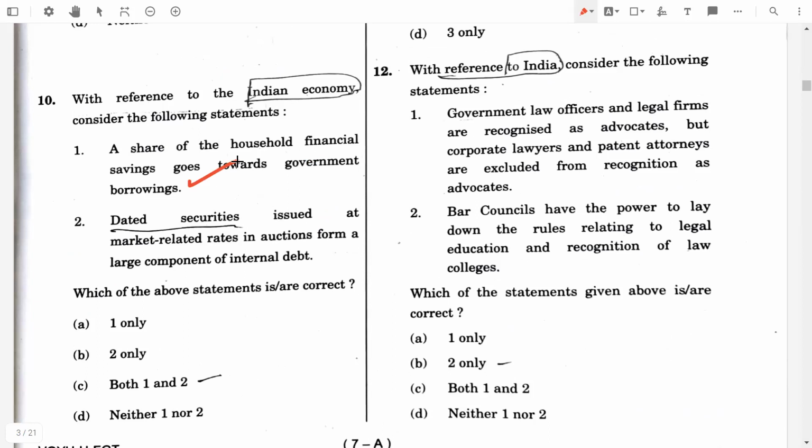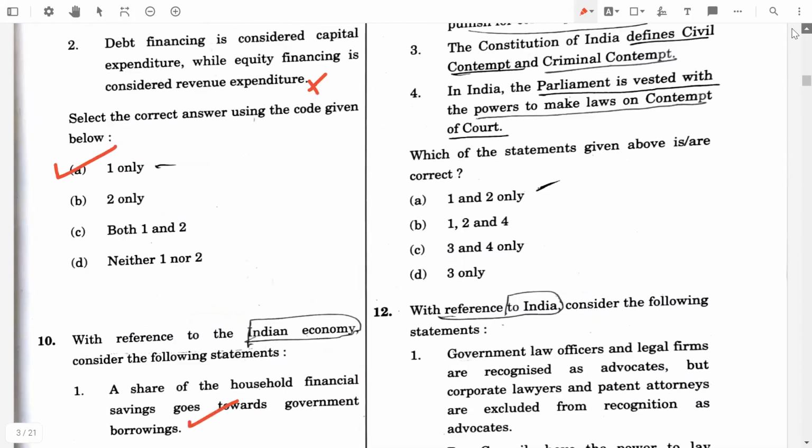Dated securities issued at market-related rates in auction form a large component of internal debt. No, it's also false. It's also true, sorry. So the answer will be both 1 and 2. So the 10th question, the answer will be 1 and 2. The 11th question will be,